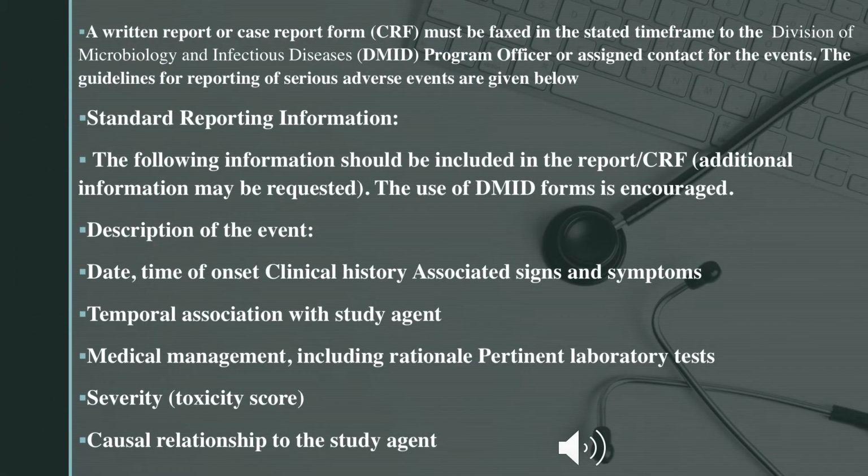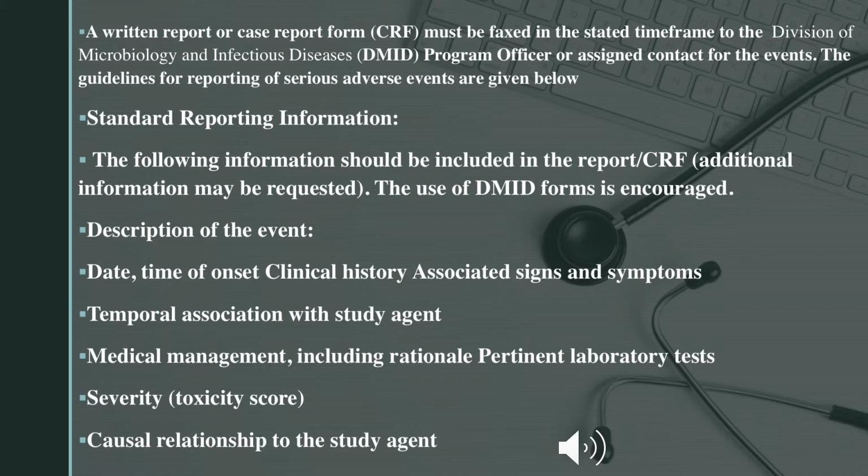Once a serious ADR is identified, we have to report it to the concerned authority or DMID program officer. DMID is nothing but Division of Microbiology and Infectious Diseases. What we have to report is the case report form. CRF is nothing but case report form. It is advisable to use the DMID forms which are available.